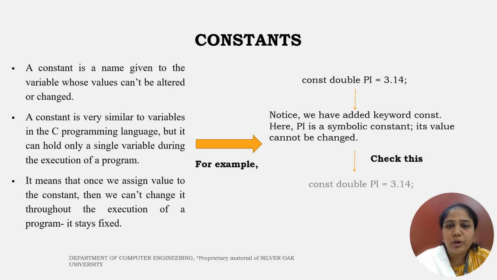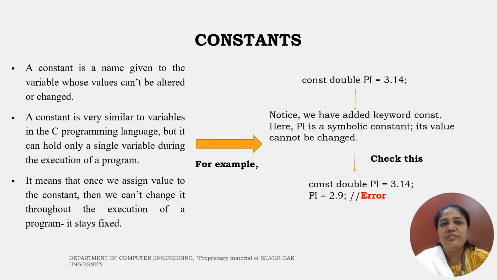Now in my whole code, whenever I use the variable pi, it will use the value 3.14. But in any case, if I write a statement to change it, for example pi equal to 2.9, then it will create a problem. The reason is that it is defined as a constant. So while making a program, we should keep in mind the difference between variables and constants. And as per our requirement, we can either make them constant or variable.